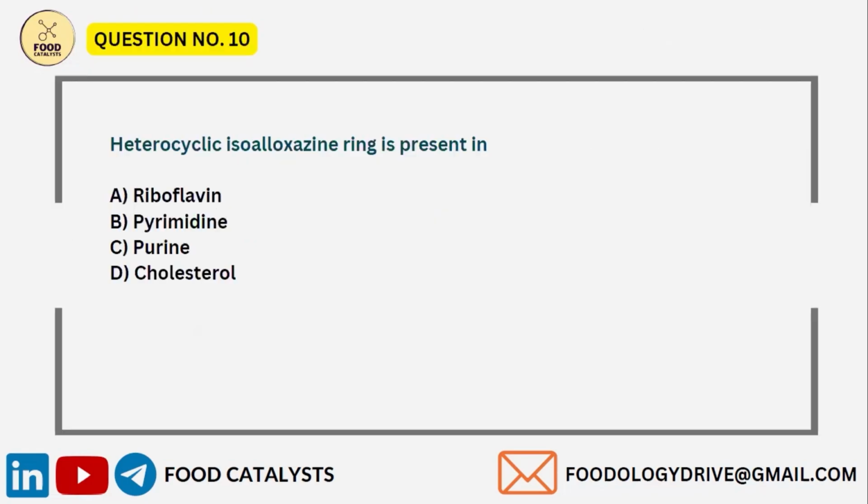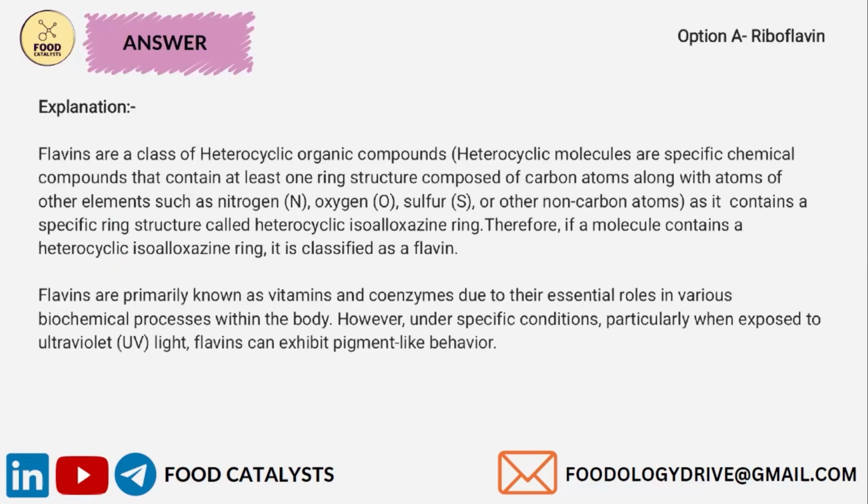The next question is, the heterocyclic isoalloxazine ring is present in which of these compounds? Riboflavin, pyrimidine, purine, or cholesterol? Cholesterol, we have already seen the structure, and the rest of the options are pyrimidine, purine, and riboflavin. So the answer is riboflavin. Flavins are basically a class of heterocyclic organic compounds.